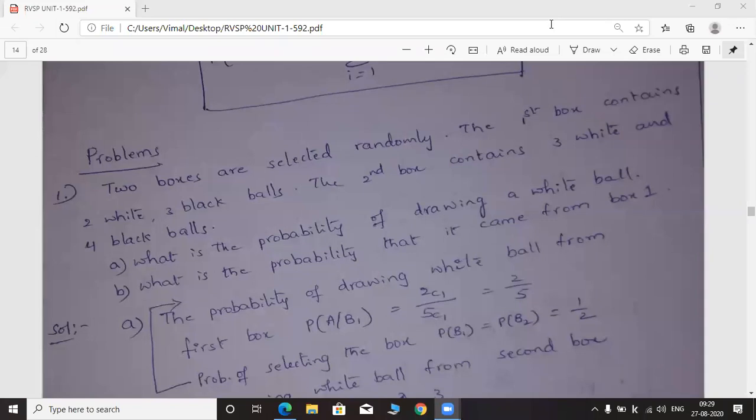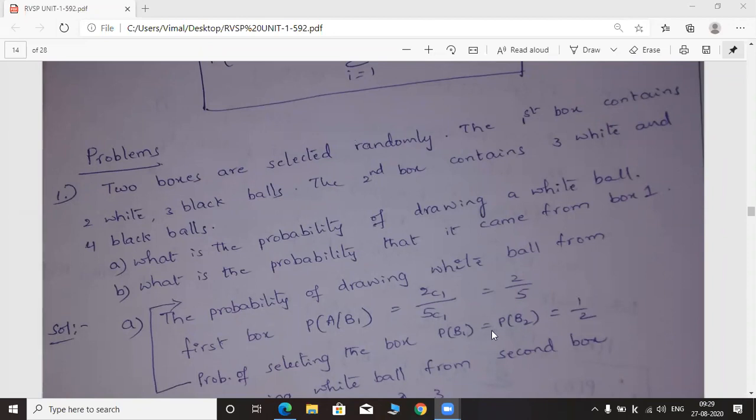Okay. So here, first of all, we have to select the box because we have 2 boxes here. From those 2 boxes, we have to select 1 box. So what is the probability of selecting the box? It may be box 1 or box 2, whatever it may be. Here we have 2 boxes. That's why we have equal probability for choosing box 1 and box 2. So P of B1 is equal to P of B2 is equal to 1 by 2. 50% probability for taking each box, because here we have only 2 boxes. P of B1 is equal to P of B2 is equal to 1 by 2. That is written here.